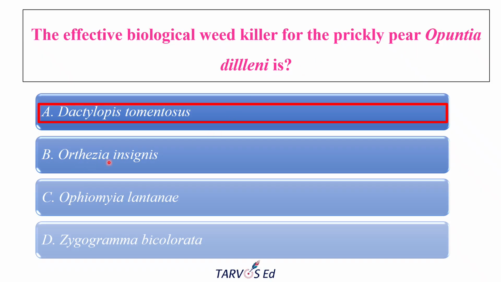And Orthezia is used for Opuntia vulgaris and all, okay, not for dillenii. So this is for Opuntia vulgaris and Opuntia monacantha and all, not for Opuntia dillenii. Next, Ophiomyia lantanae is for lantana weed control, not for the prickly pear. Next, Zygogramma bicolorata is mainly used to control the Parthenium weed. Okay, so the correct answer is Dactylopius tomentosus.